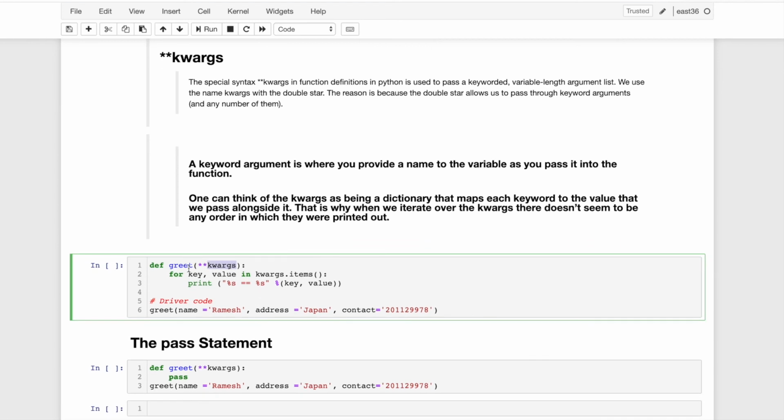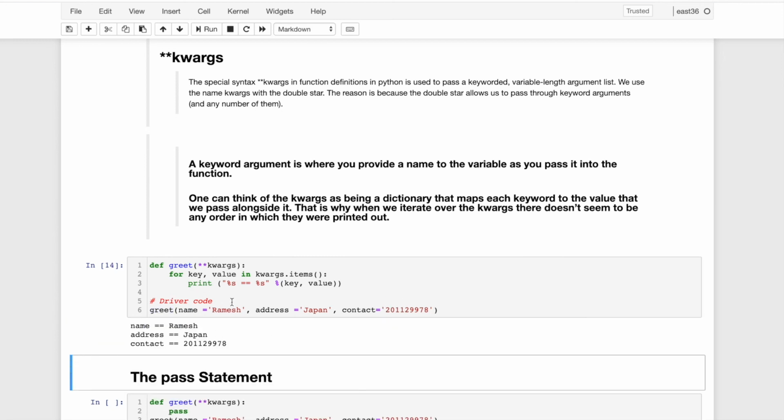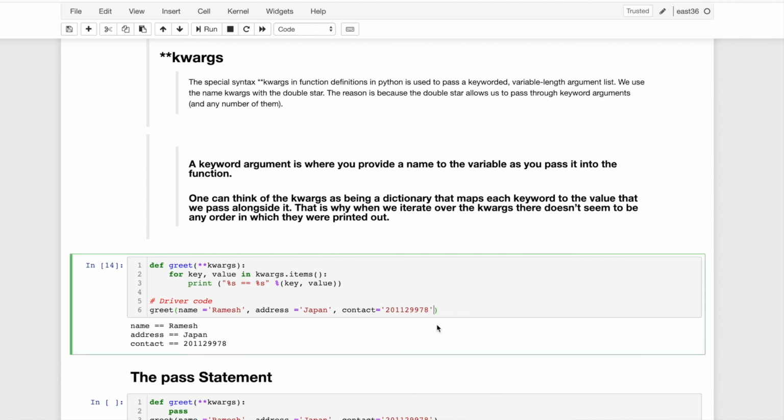So for example, this is the function where I am passing this keyword argument, and I iterate over this dictionary in a for loop. For example, I am calling the greet function and passing n number of keyword arguments. So it will print in such a way. Here we are not limited to 3 or 4 keyword arguments. We can pass n number of this kind of argument. So this is called star keyword argument.